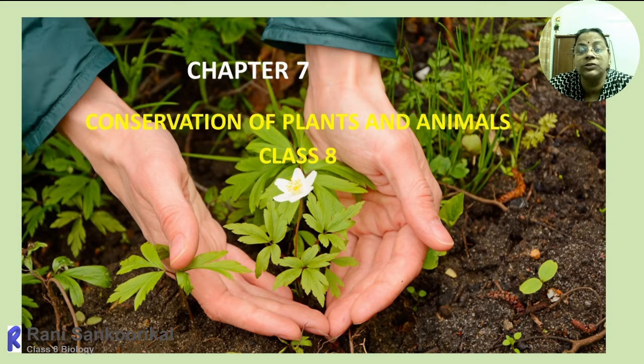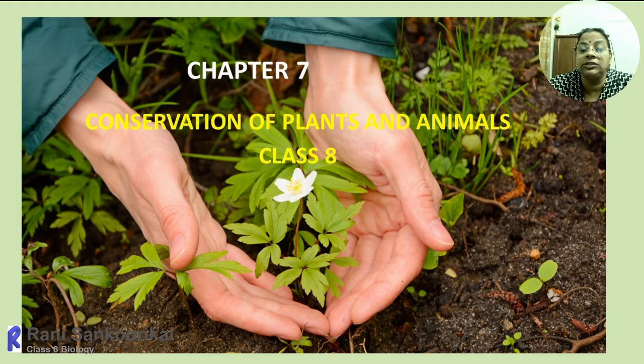So it is our responsibility to protect plants as well as animals, useful or useless. We may think that it is useless, but there are important roles for each and every organism on this earth. Then only the earth can be sustained, or it can sustain by itself. Then we will have to think, so how can we protect all these animals and plants?